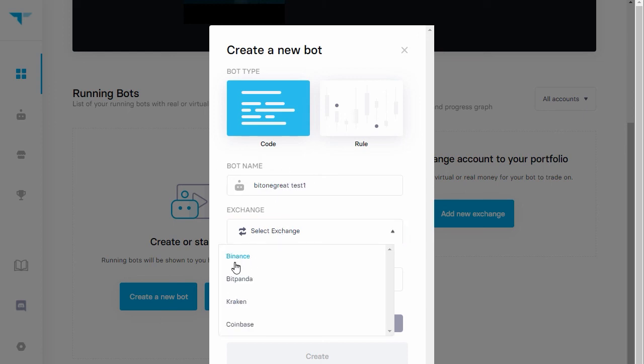Then I'm going to choose the exchange. For your information, there are four options in terms of exchange here: Binance, Bitpanda, Kraken, and Coinbase. For this video, I'm going to choose Binance, and I'm going to choose the asset, which will be BNB.